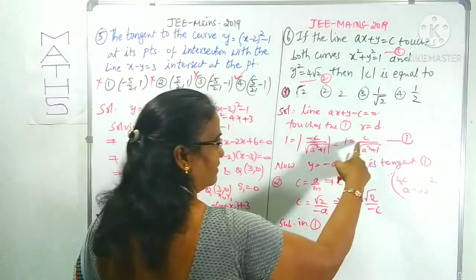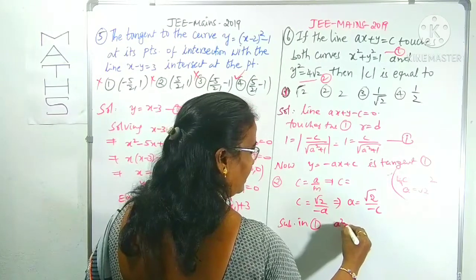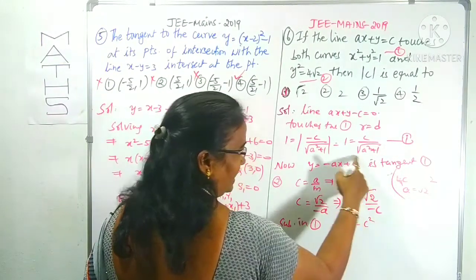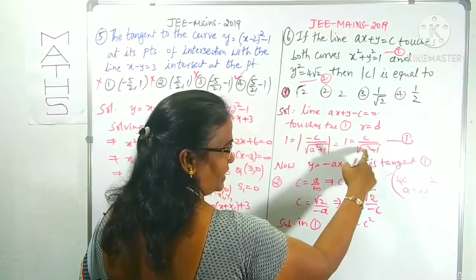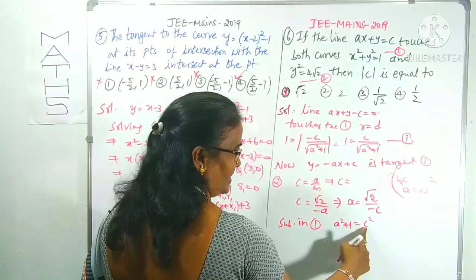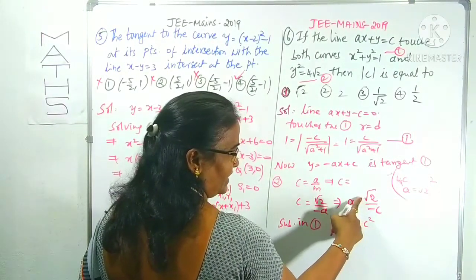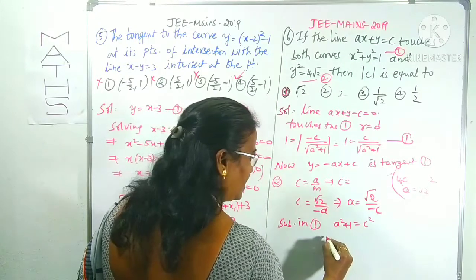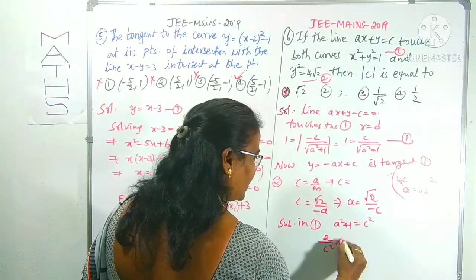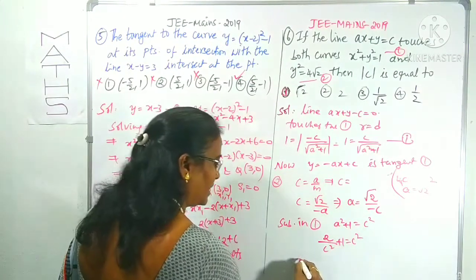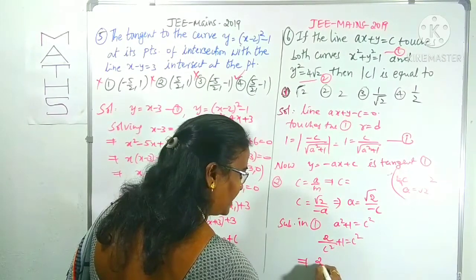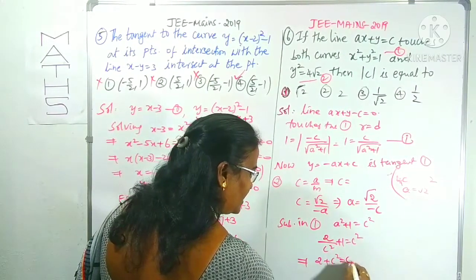Now it will be a square plus 1 is equal to c square. Take the cross multiplication and square on both sides. In place of a, rewrite root 2 by minus c, whole square, so 2 by c square plus 1 is equal to c square. Taking the LCM, 2 plus c square is equal to c power 4.